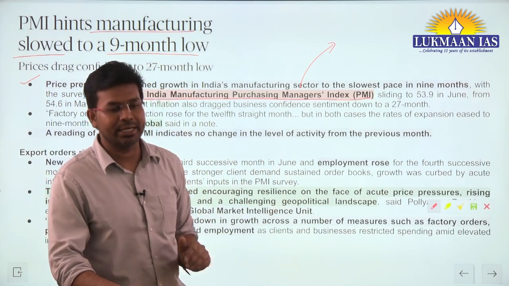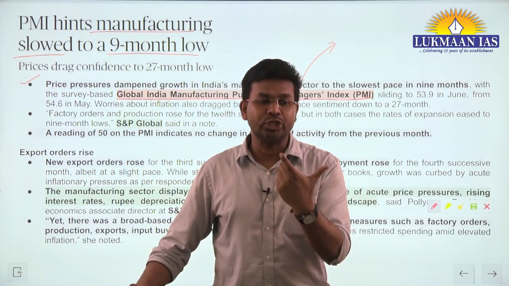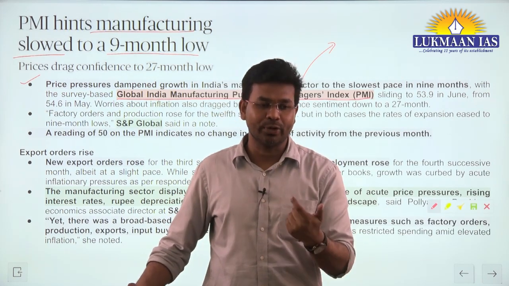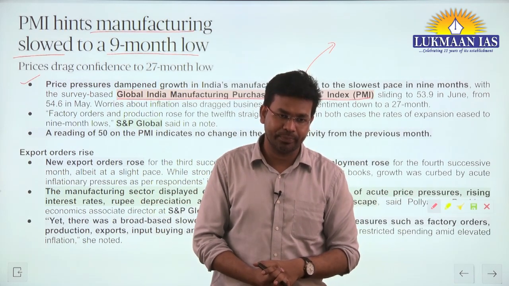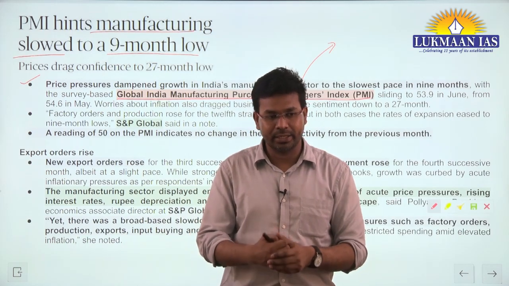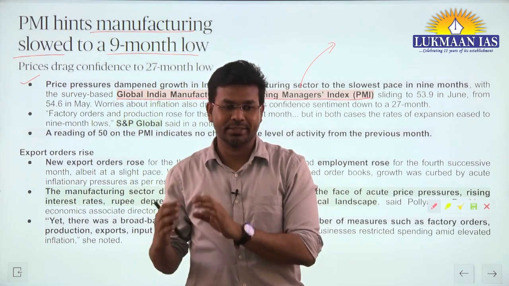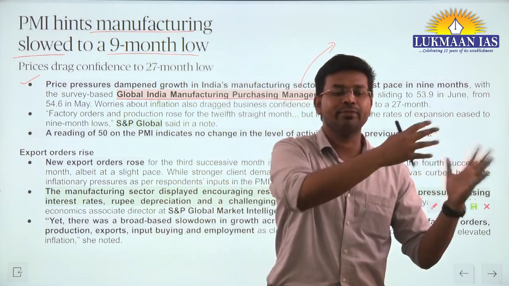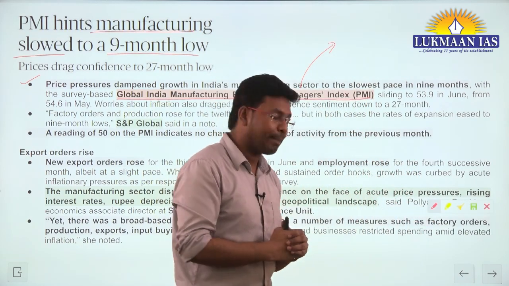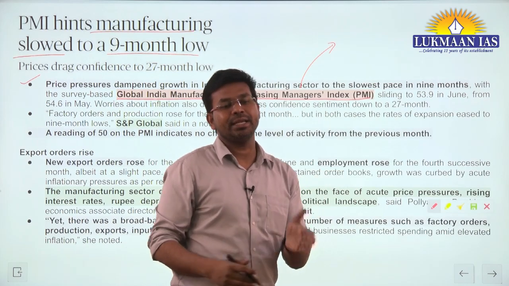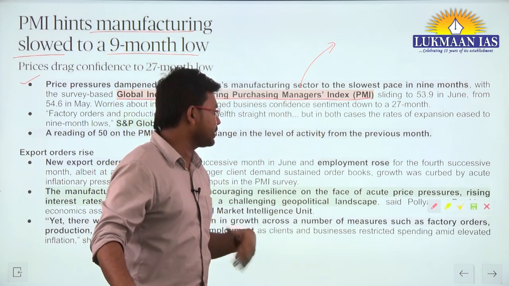There are multiple things that are happening. One of the most prominent is the geopolitical tension between Russia and Ukraine. That is leading to a global slowdown slowly and gradually, and India is also affected by it, because the majority of foreign institutional investors have started taking their money out of the Indian economy. That has slowed down the Indian economy, and many sectors are getting affected. The manufacturing sector is one such sector which is affected most.